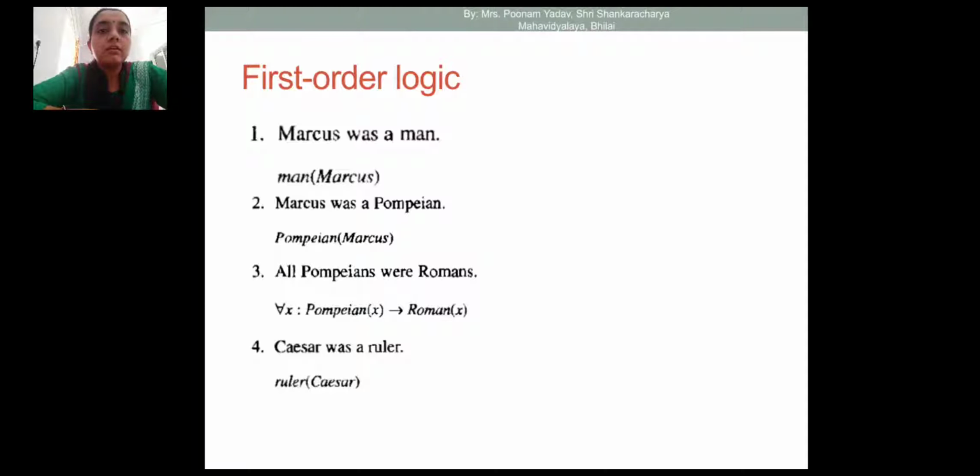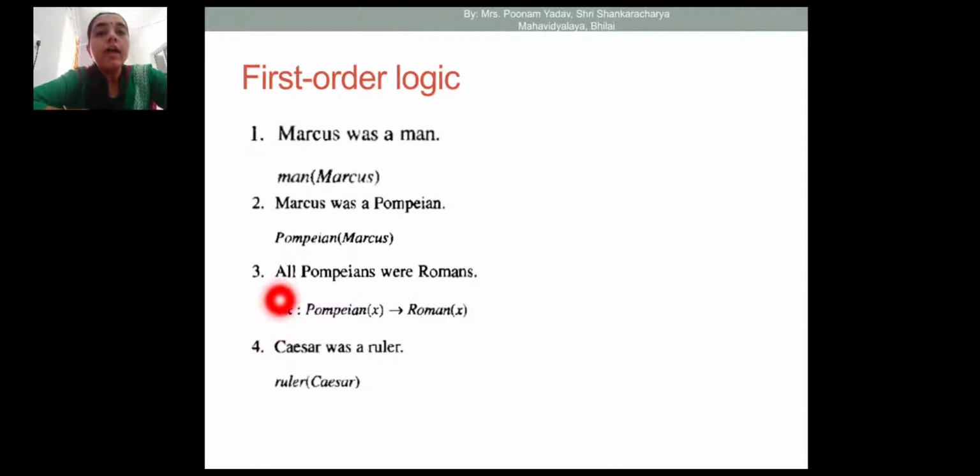Then see, this is a statement: Marcus was a man. So we write man Marcus. Marcus was a Pompeian, meaning Pompeian Marcus. All Pompeians were Romans. Here we have all. All means universal. It is talking about all the persons, so we are using the universal quantifier. How?